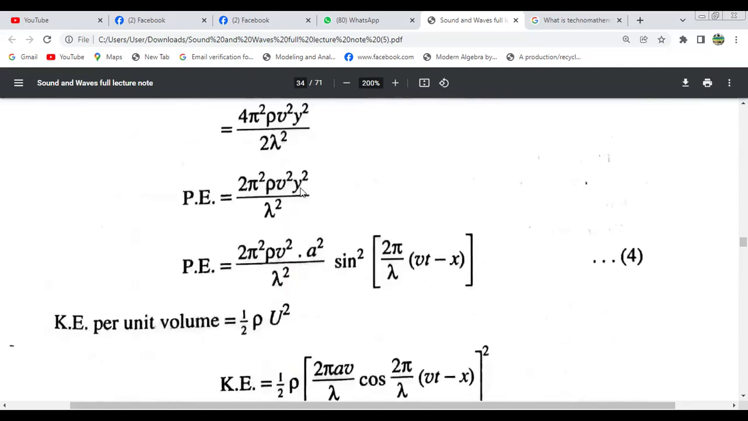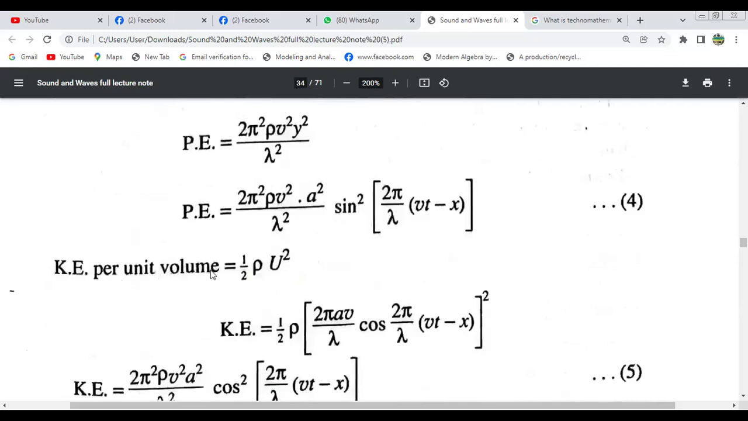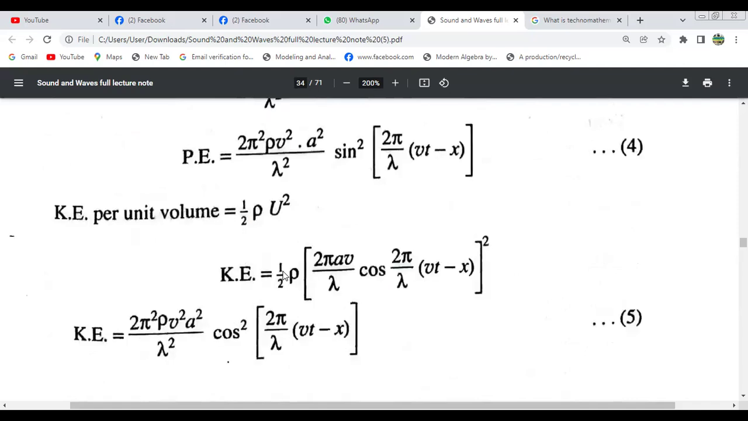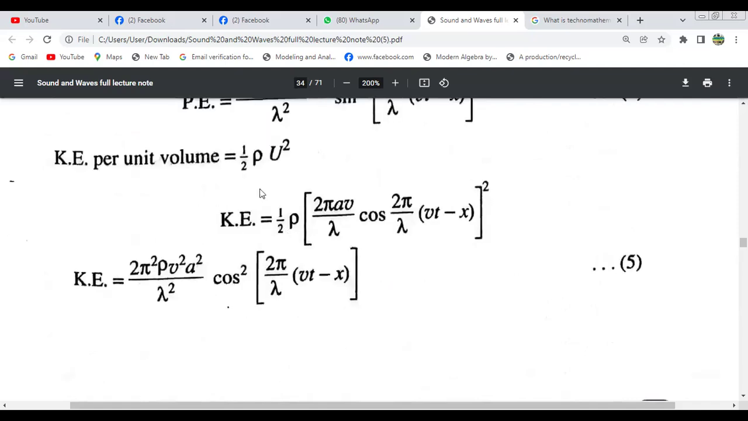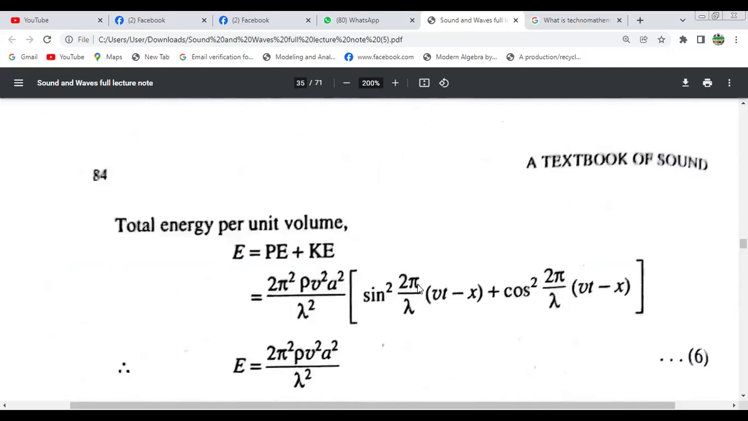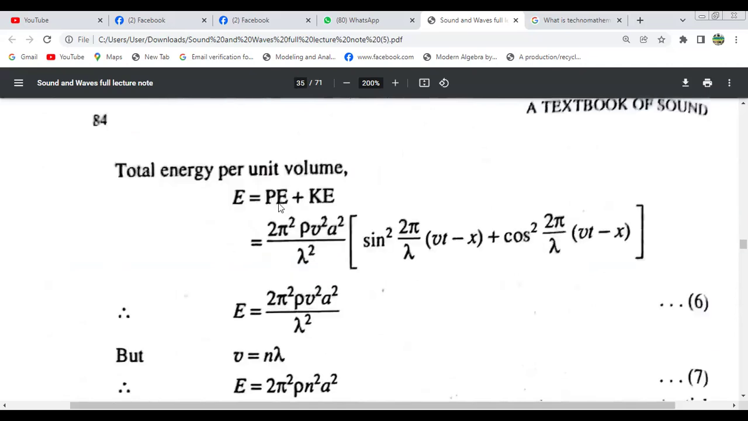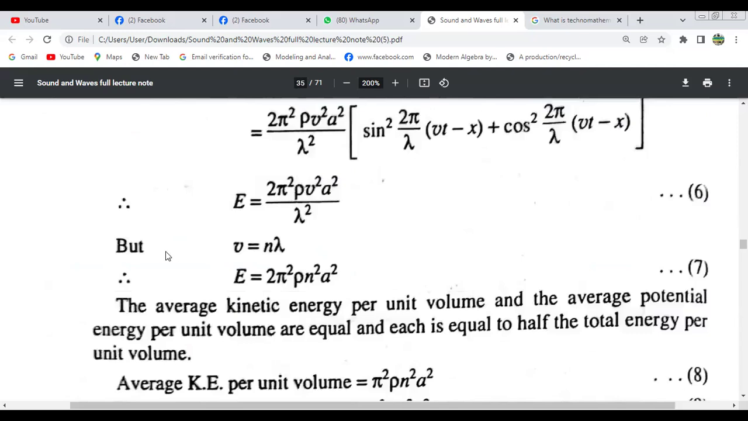Therefore, the potential energy will be, with y equals sine 2 pi by lambda (bt minus x). Now, the kinetic energy per unit volume will be half rho u square. What does u mean? The particle velocity. So the kinetic energy will be half rho u square, putting in the value of u. So for kinetic energy we get this equation 5. So what will the total energy be? Potential energy plus kinetic energy. Taking common, and sin square theta plus cos square theta equals 1, the energy equals this, where velocity b equals n lambda.